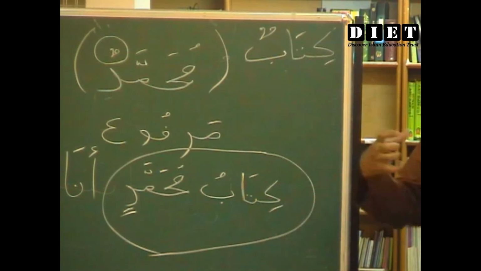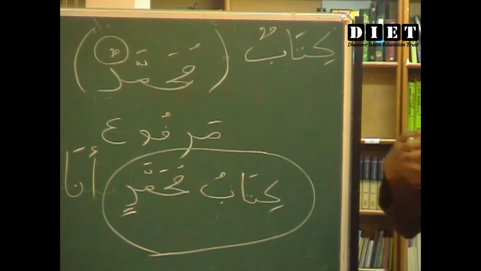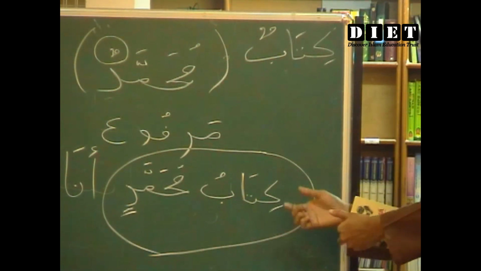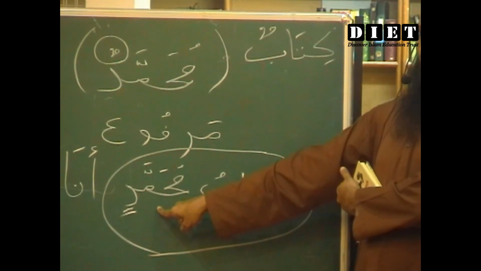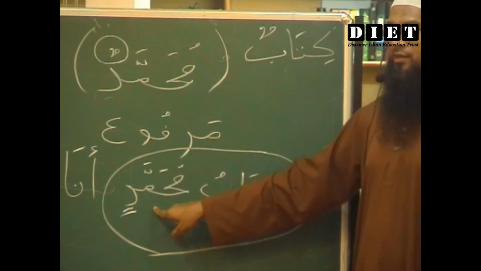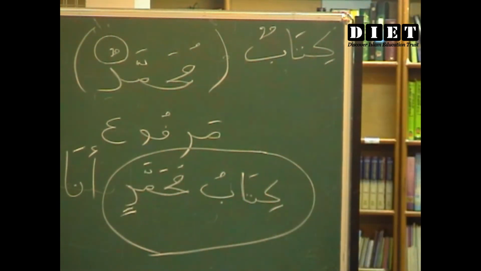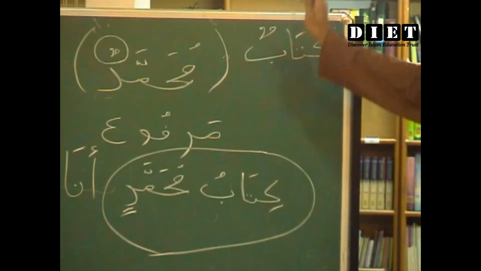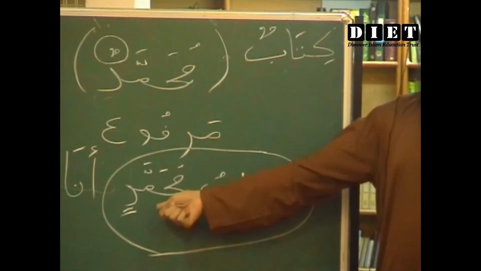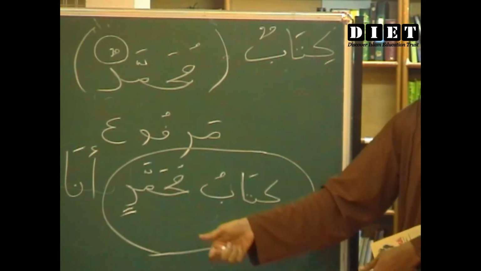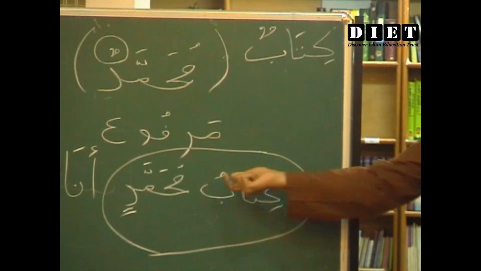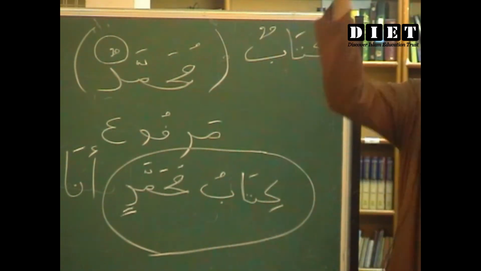If you have to join two things, and to make one believe that this first word which you're adding is possessed by the second word, the first word, whatever you add, it is possessed by the second word. But it was wow, right? Here there is no wow. If I say wow, then again it will become and. We are going to say that this book belongs to Muhammad. So Kitabu Muhammadin. So the rule is that from the original state, Kitabun, one will be removed and thrown away. You don't have it.